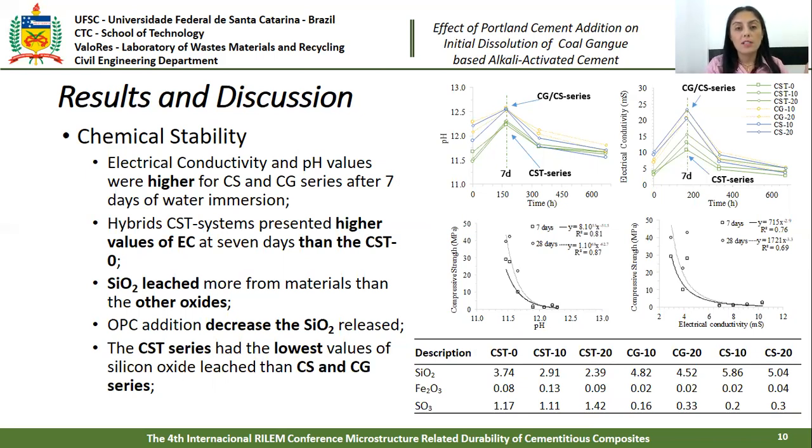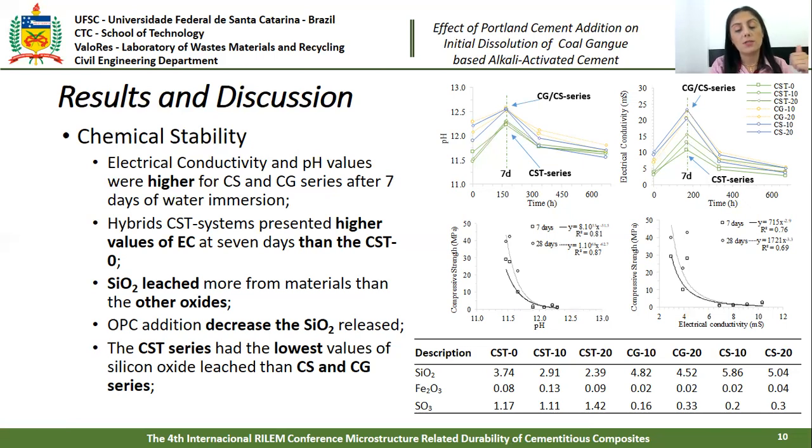Hybrid CST systems present higher values of electrical conductivity at 7 days than the CST0, probably due to the addition of Portland cement, which leads to an increase in leaching of calcium ions. During the chemical stability test, silicon oxides leached more than the other oxides.